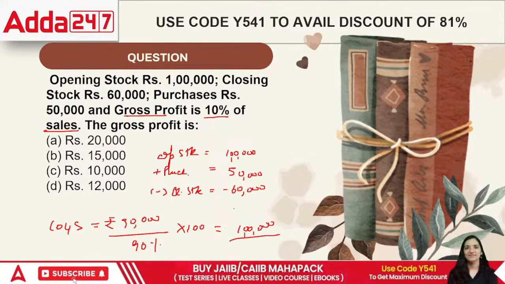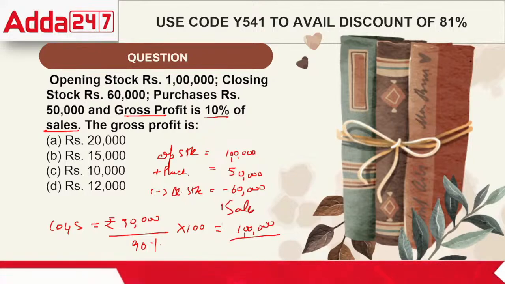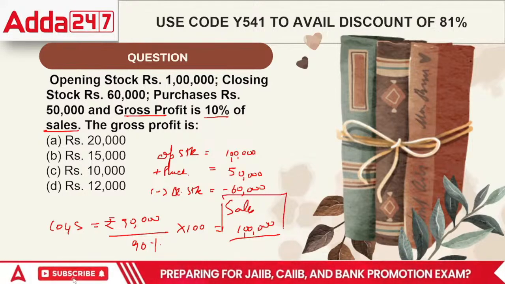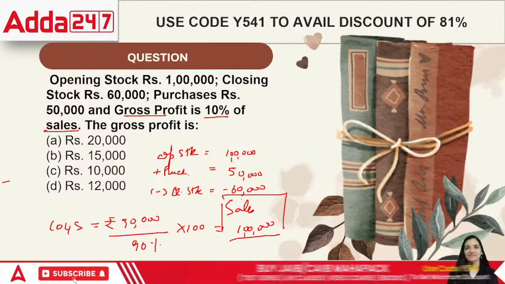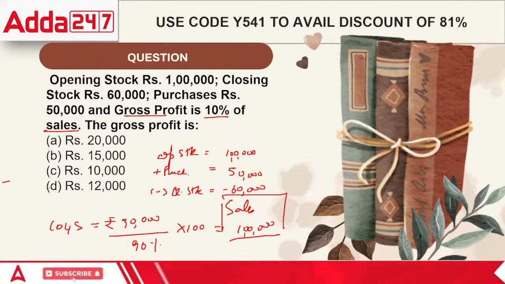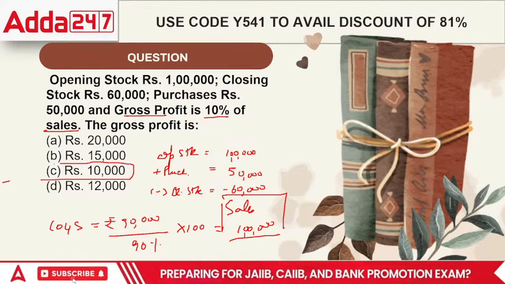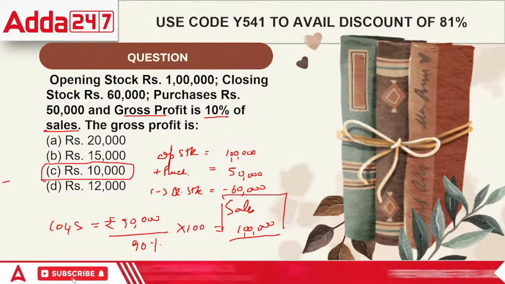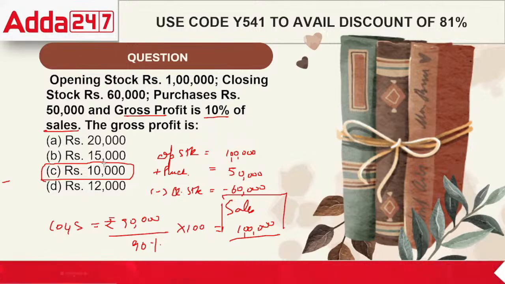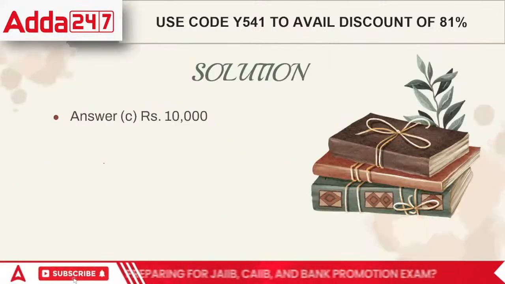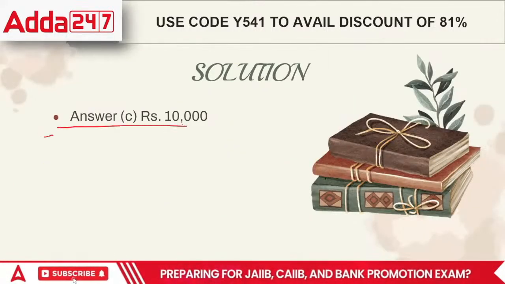So if the sales is 1 lakh rupees, then the amount that we are receiving is 1 lakh minus cost, that is 90,000. The remaining balancing figure is the GP, right? So the answer is 10,000.